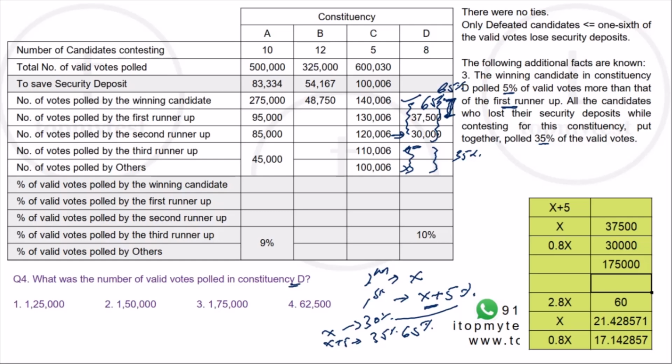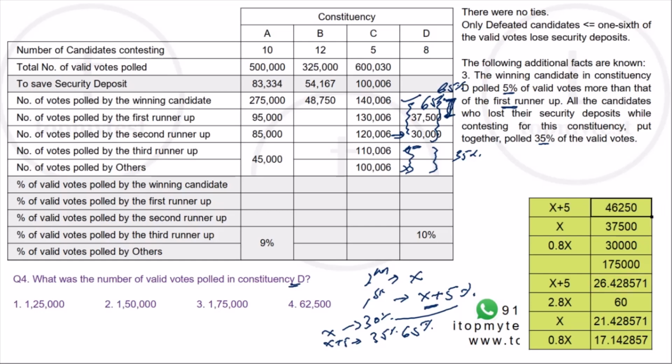Now we can also calculate the number of votes which were received by the top placed guy. The top placed guy, which is x plus 5, would be equal to 21 plus 5, which is 26. And this person will be this into this divided by 100.